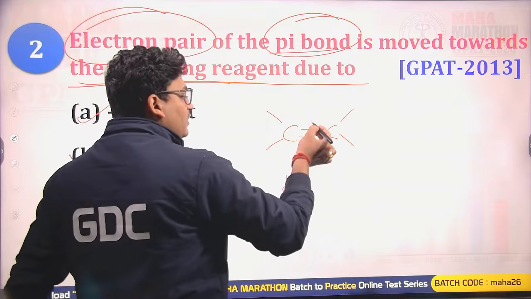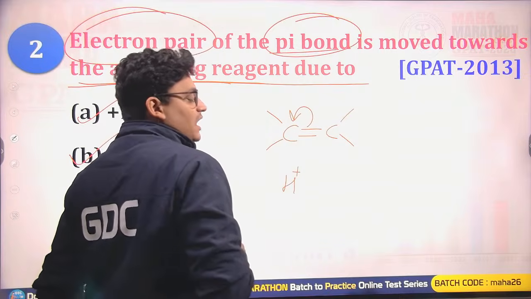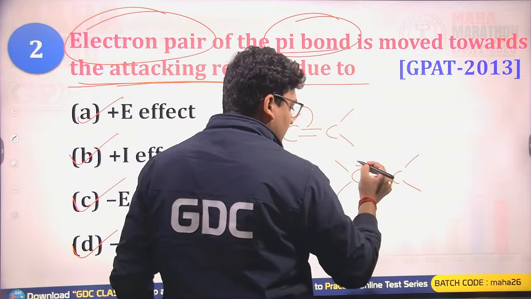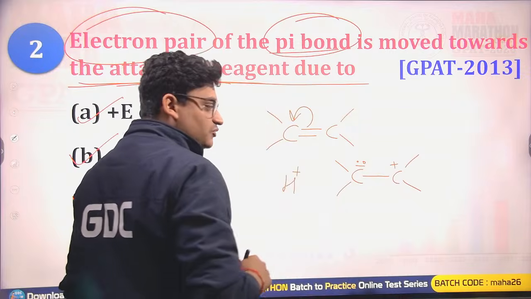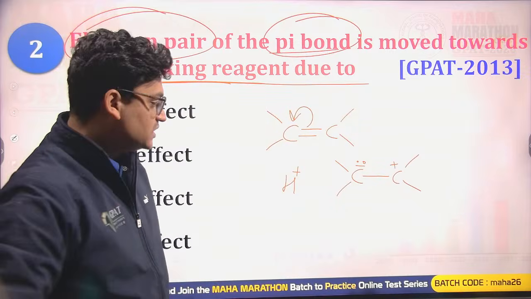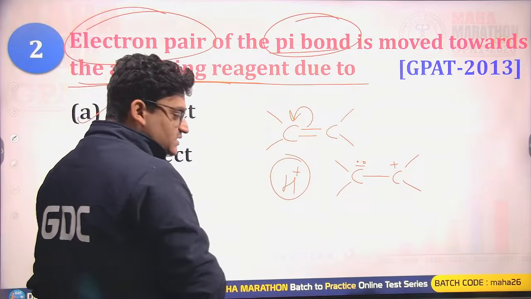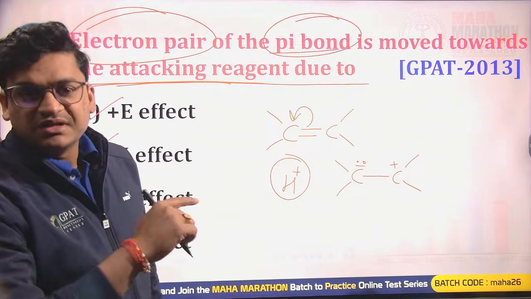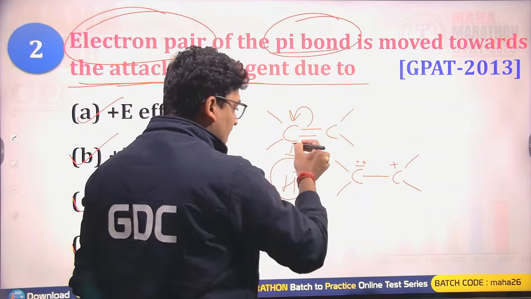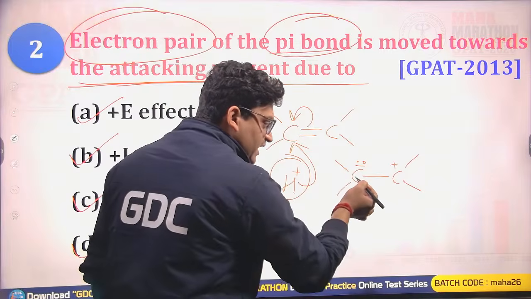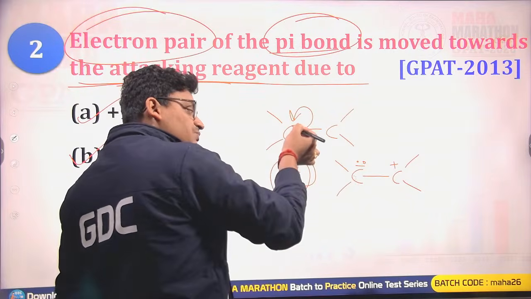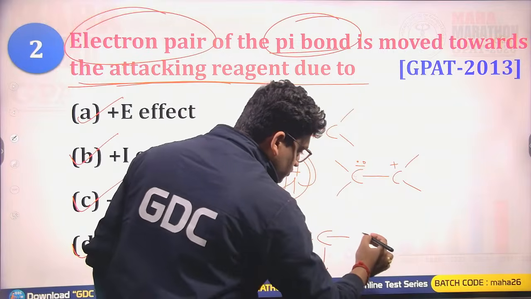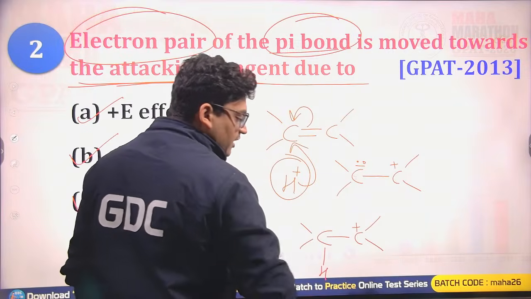Here, if we transfer this pi bond over this carbon, we can have this kind of structure, where this carbon will have a negative charge while the other one will have the positive charge. If the electrophile attacks the double bonded system here, this carbon must be gaining the negative charge. The pi bond must be shifting to that double bonded system. So this is the hydrogen and this will have the positive charge.